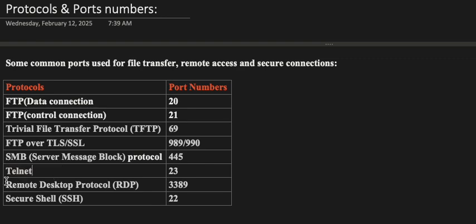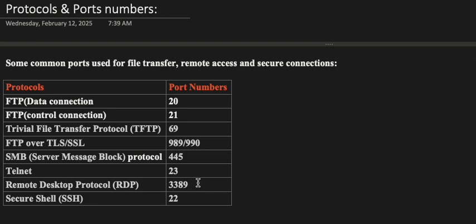Let's move on to the next one, which is RDP, Remote Desktop Protocol, and the port number is 3389. It allows you to remotely access Windows computers' desktops, making it easier to work from anywhere, and this is more secure when compared with Telnet. So RDP is more commonly used for remotely accessing any desktop or monitors, and it's over 3389.